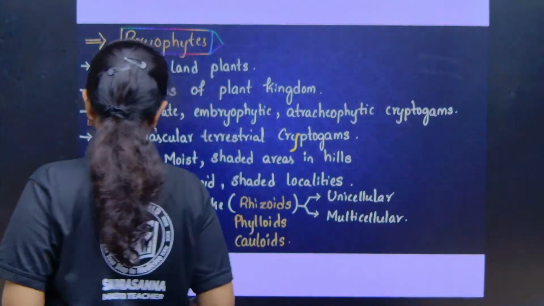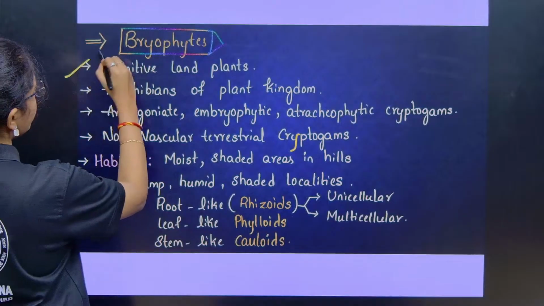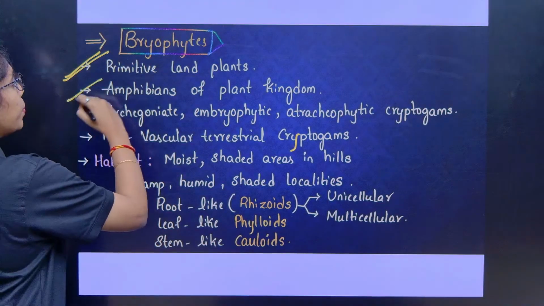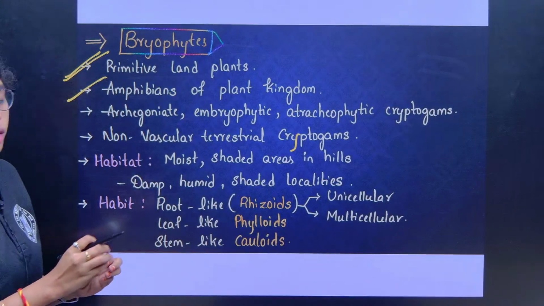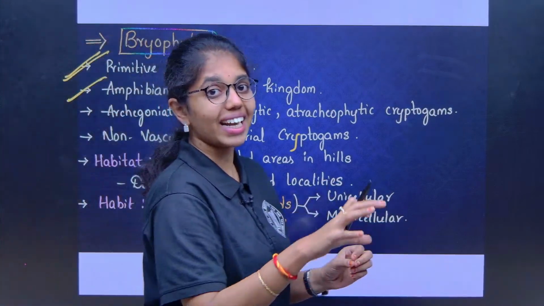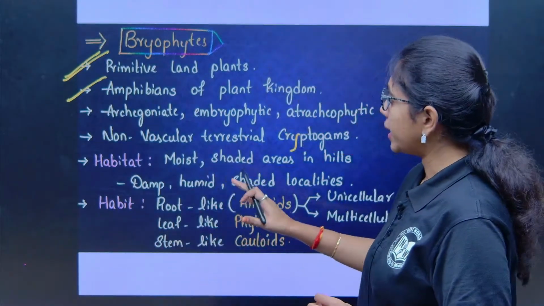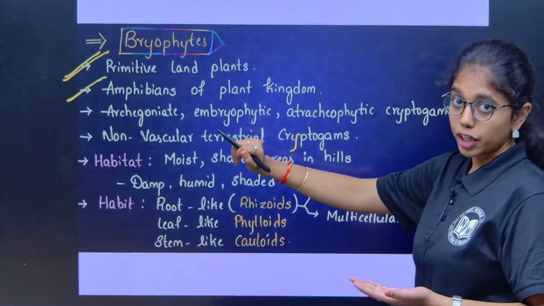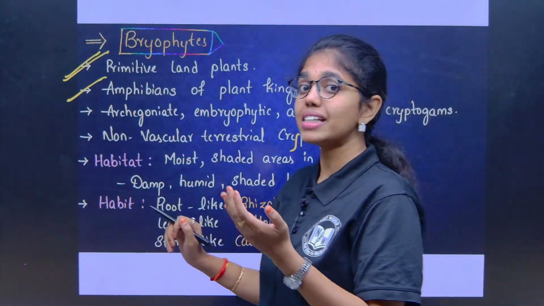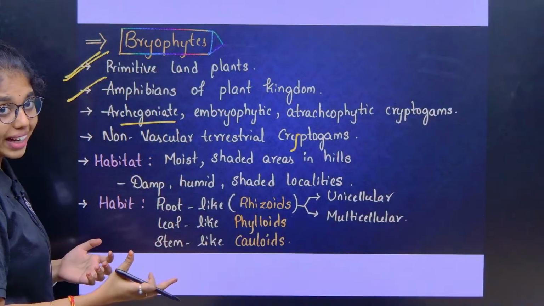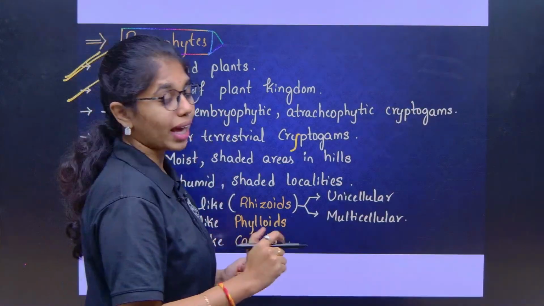Bryophytes are said to be the most primitive land plants, and they are said to be amphibians of plant kingdom because though they are in shade and damp places, they rely on water for sexual reproduction. Bryophytes are archegoniate. First archegonia is observed in Bryophytes itself, and they are embryophytic, atracheophytic cryptogams.